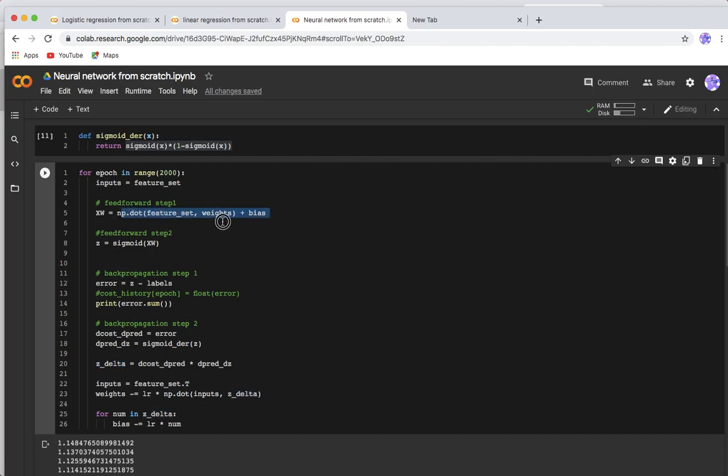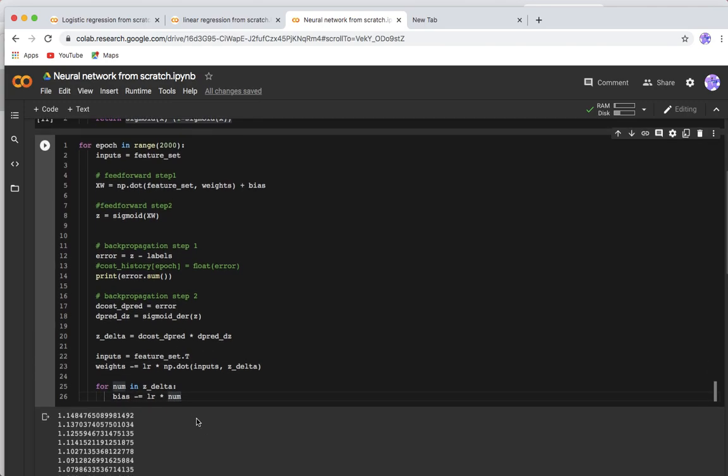np.dot we had taken, but here it is element wise multiplication, right? So element wise multiplication gives us z delta, and then we take the dot product of this and find the weights, optimize our weights, and then we have this bias. So bias is what, taking up learning rate and then num. So for each z delta, we are taking a bias also, and optimizing bias, optimizing weights, both we are doing.